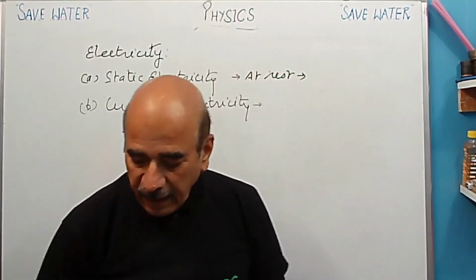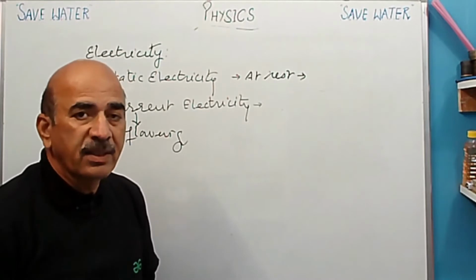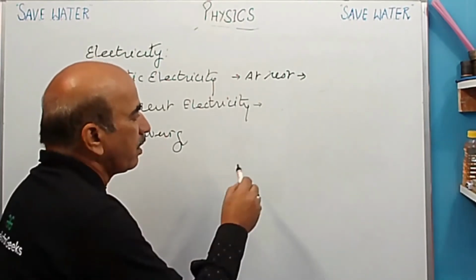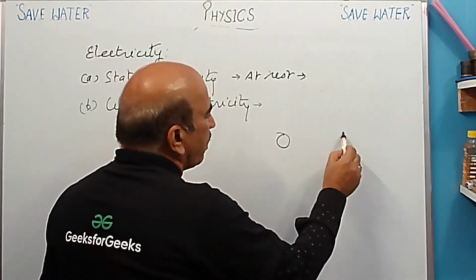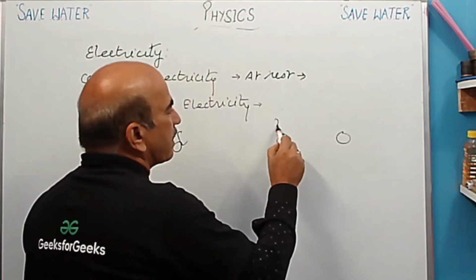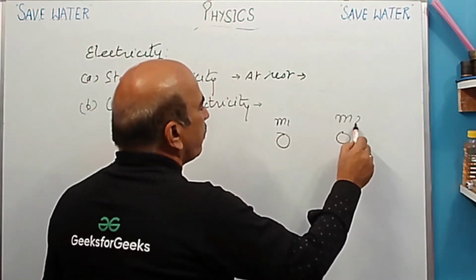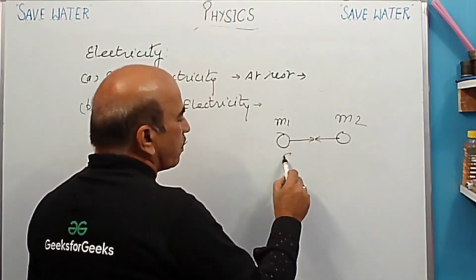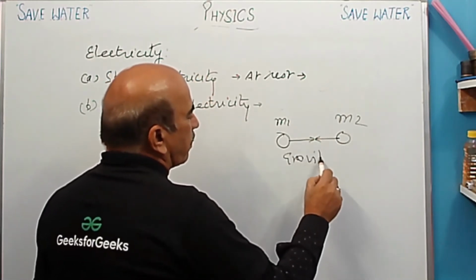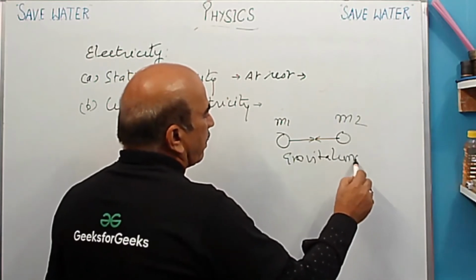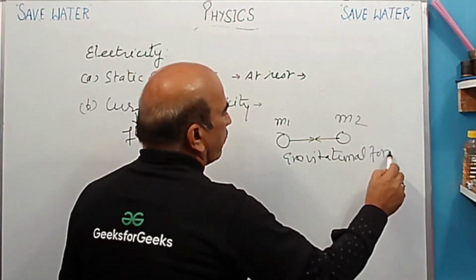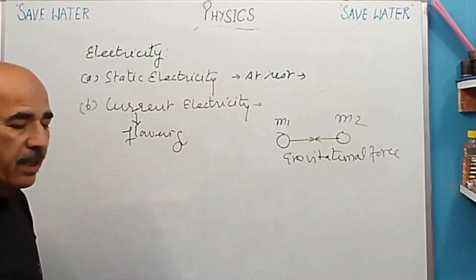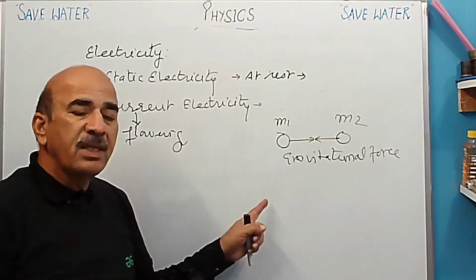You know in gravitational force what happens? Two bodies are there and both bodies have some mass. The force acting between the two bodies of different masses: this is M1, this is M2 and this is the force of attraction. This one attracts the other, and this is called gravitational force. In the same way here, a force is acting between the charges.